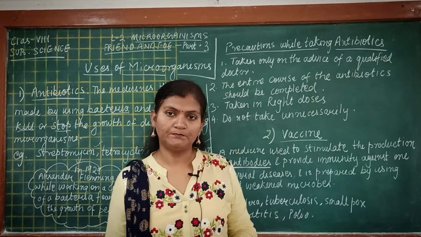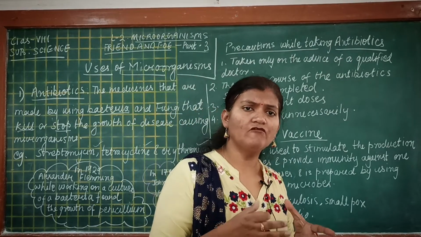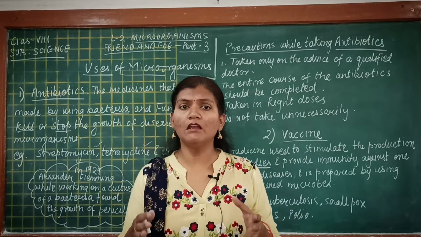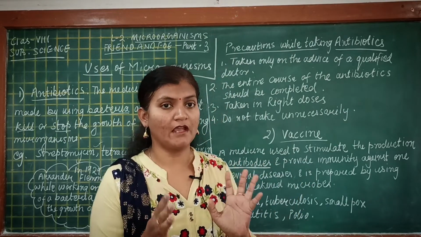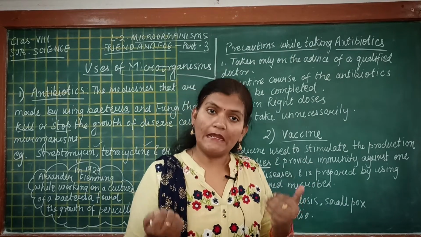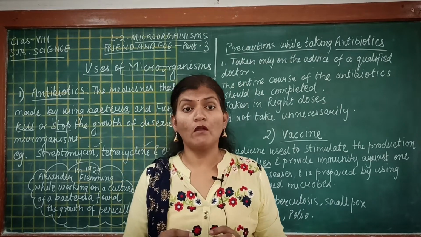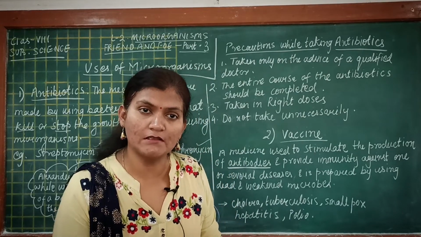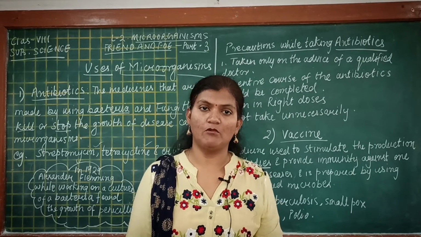So students, what happens is that when a dead and weakened microbe is introduced in our body, our body retains some memory that this type of microorganism has already entered, and our body is already prepared against that disease causing microorganism by formation of antibodies.